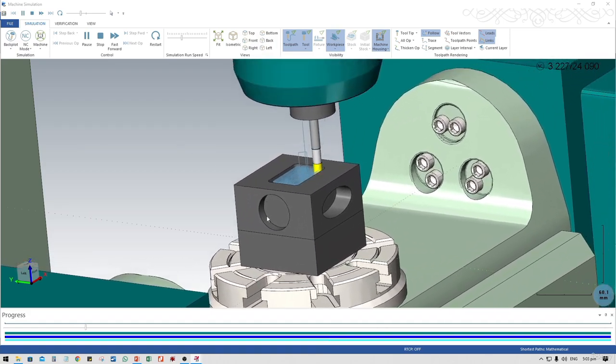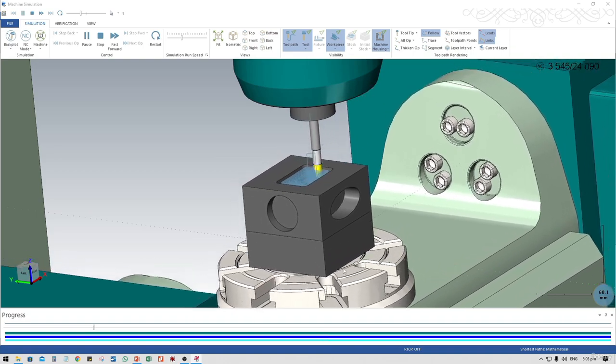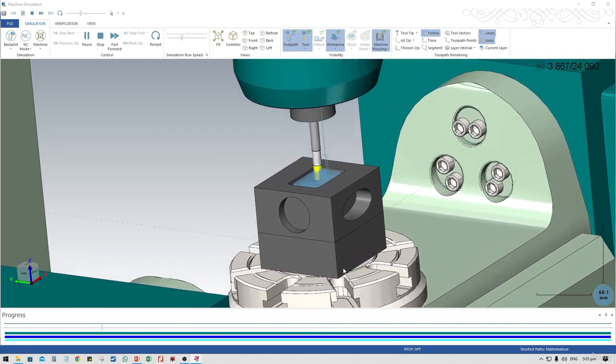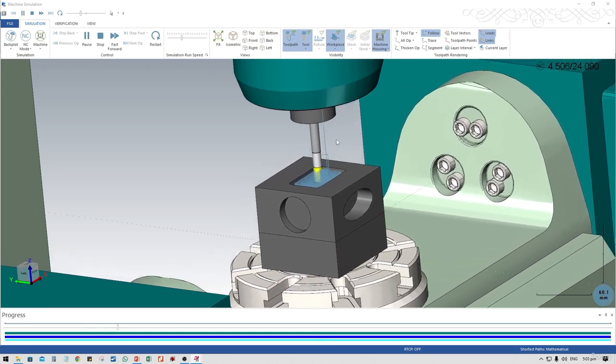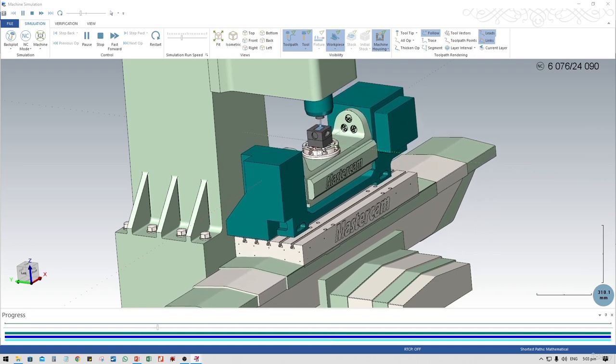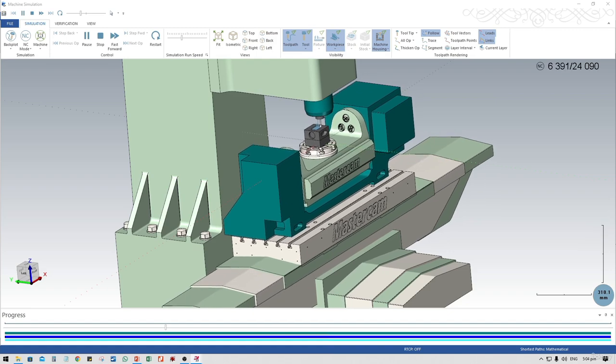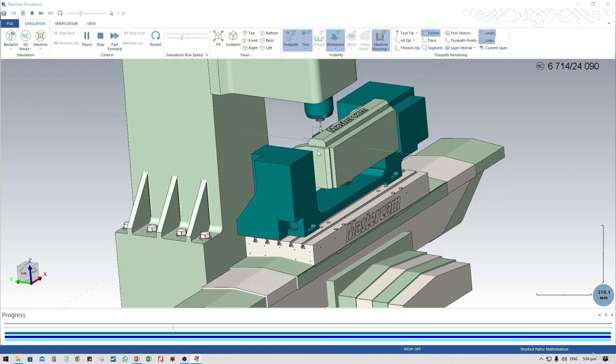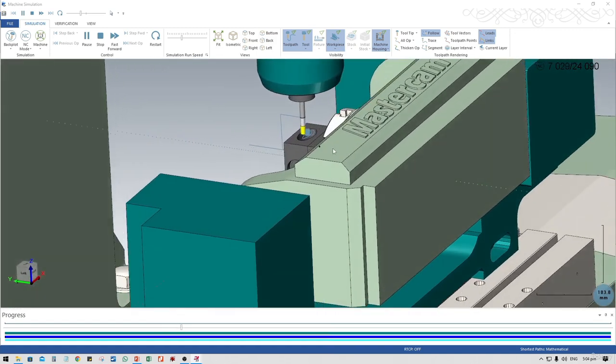The workpiece is held down on the C or rotary axis. This is Z, this is X and Y direction. So all these are 3-axis machining and the other axis is this rotating. So this is how it works.